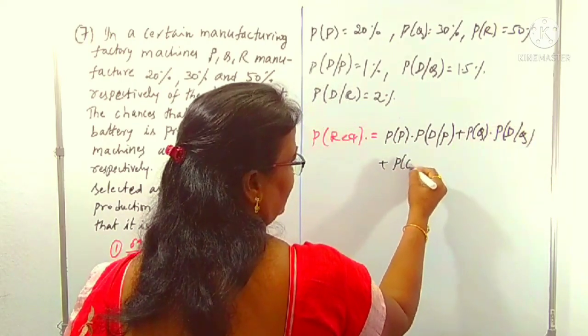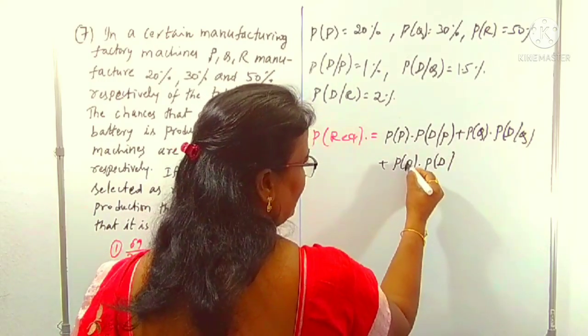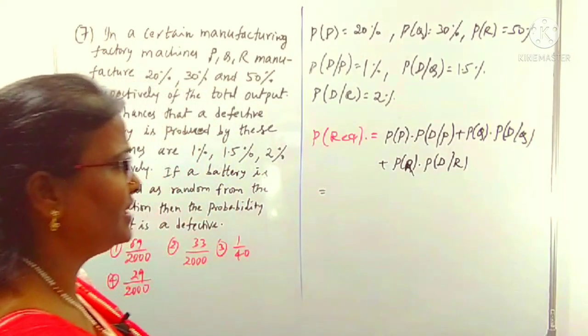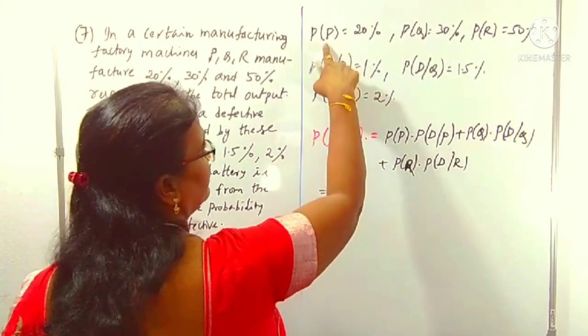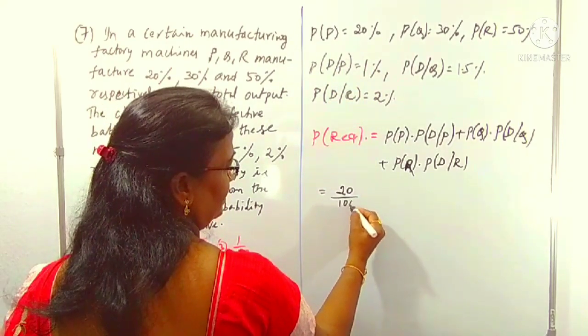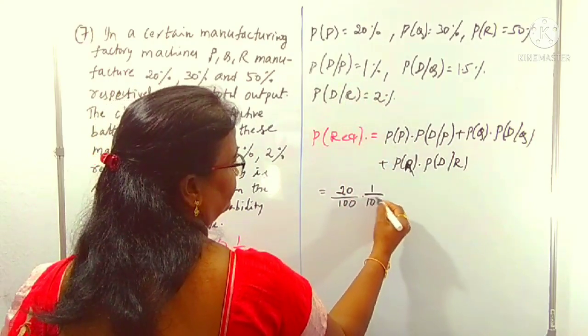Plus the probability that the machine Q is selected and its defective probability, P of D by R. Q, this is R, D by R. That is our required solution for this one. P percentage is, P of P is 20%. Percentage means, clearly, out of 100: 20 by 100 into P of D by P, 1%, means 1 by 100.